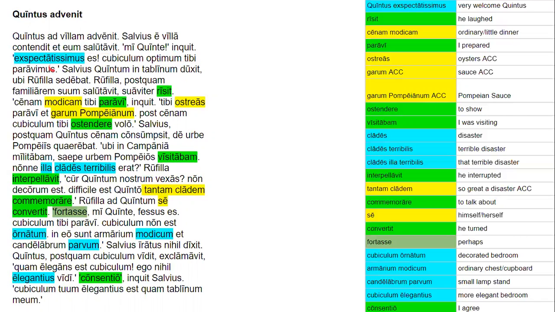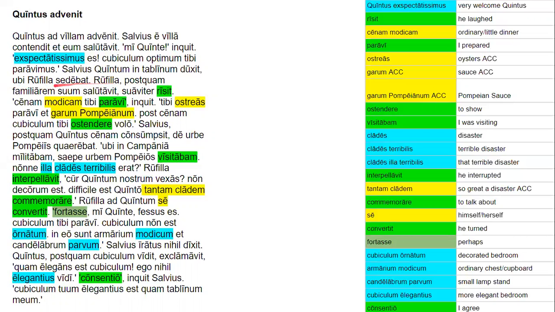It's a personal pronoun. Salvius Quintum in tablinum duxit ubi Rufilla sedebat. And that means Salvius led Quintus into the study where Rufilla was sitting. All right, so in tablinum, we know that's in plus accusative, which means there's motion into the place. Duxit is perfect tense, and sedebat is imperfect tense. And ubi means where, not when in this case, but it's still a subordinate clause.